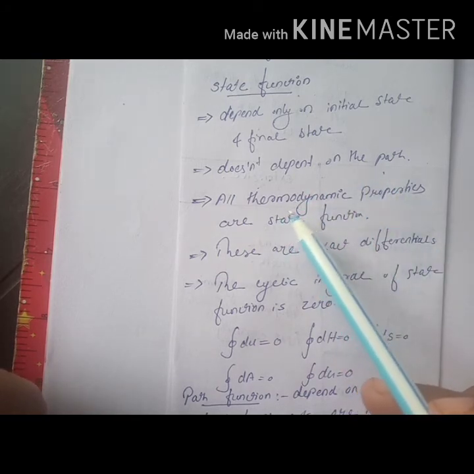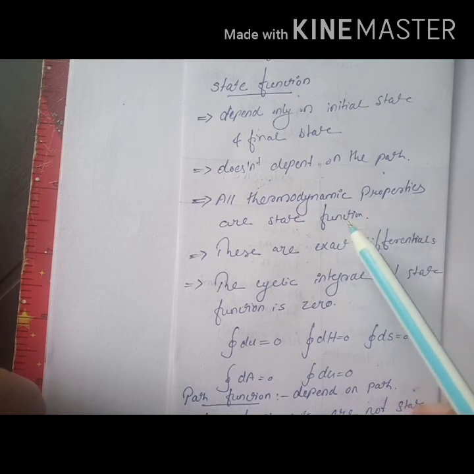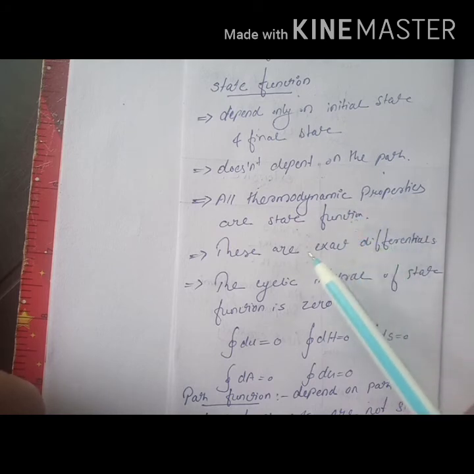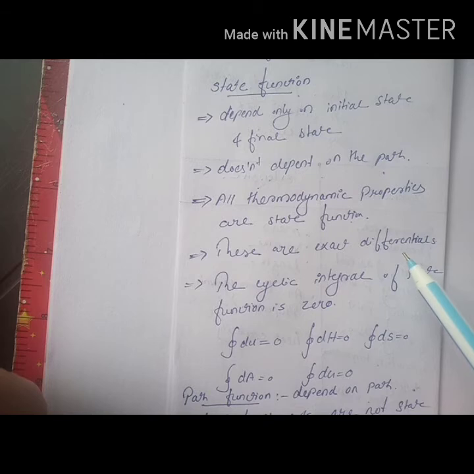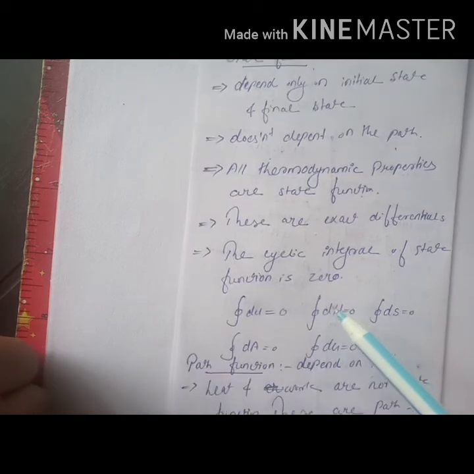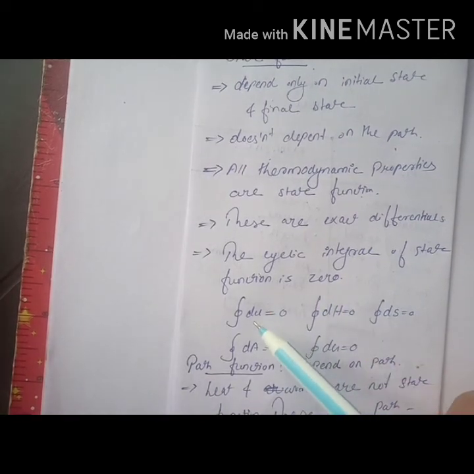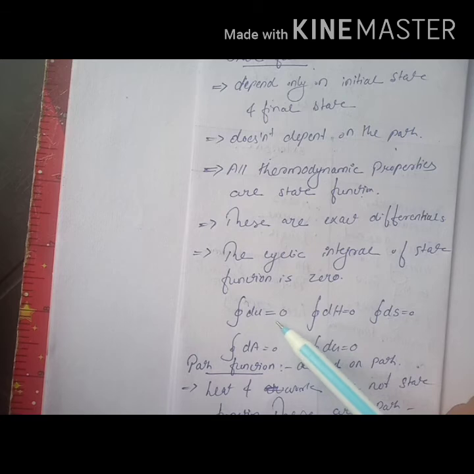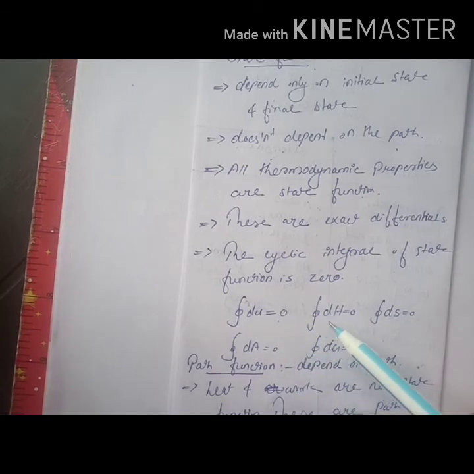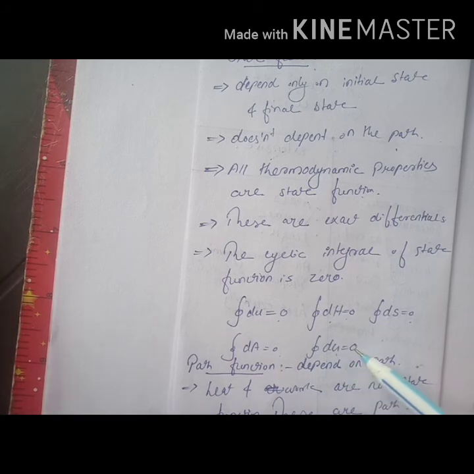And the next point is all thermodynamic properties are state functions. And these are also exact differentials. It can be discussed further. And the cyclic integral of a state function is 0. That is, it can be represented like this. Cyclic integral of dU equal to 0, cyclic integral of dH equal to 0, cyclic integral of dS equal to 0, cyclic integral of dA equal to 0, cyclic integral of dG equal to 0.